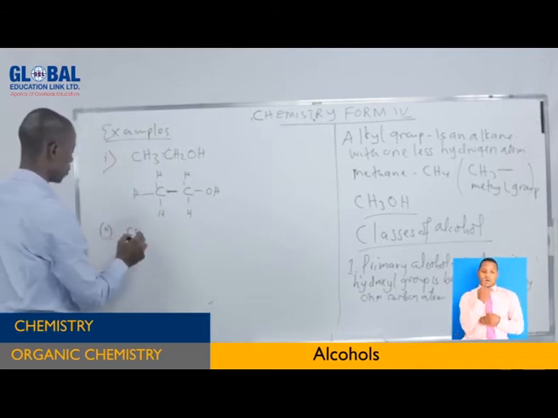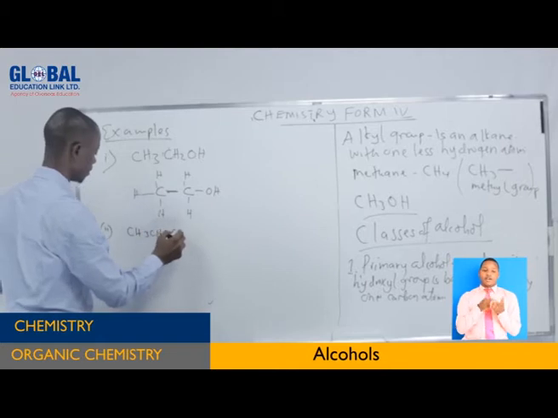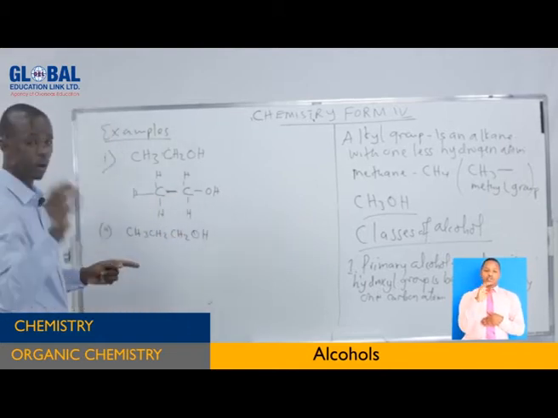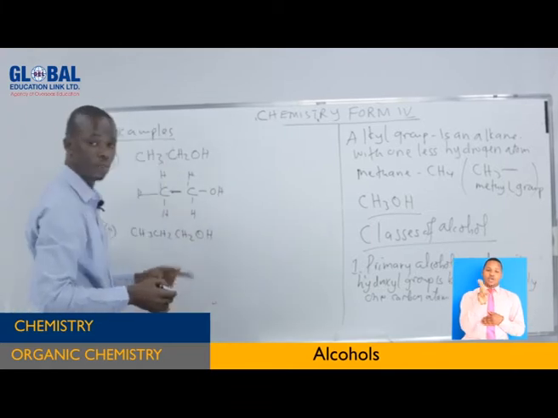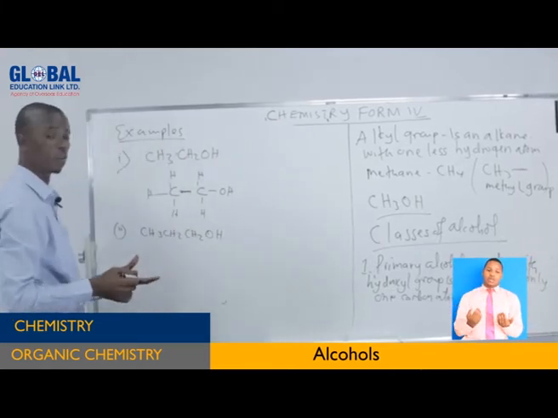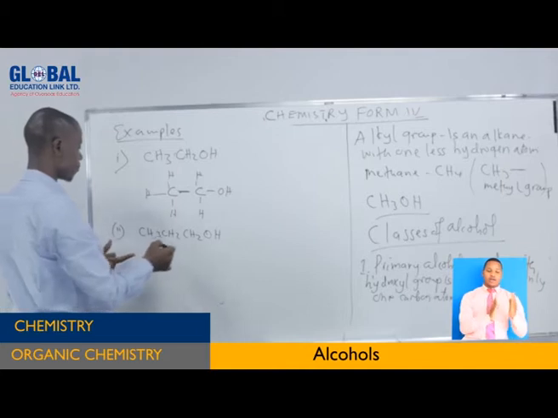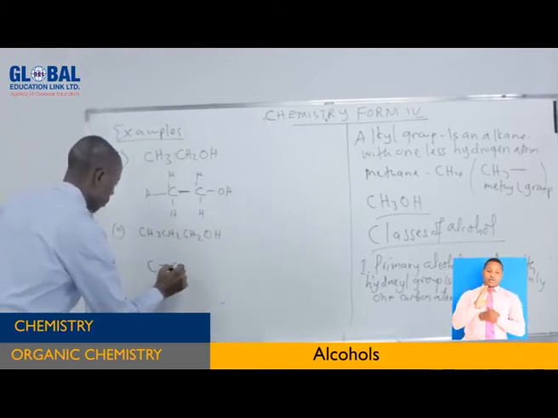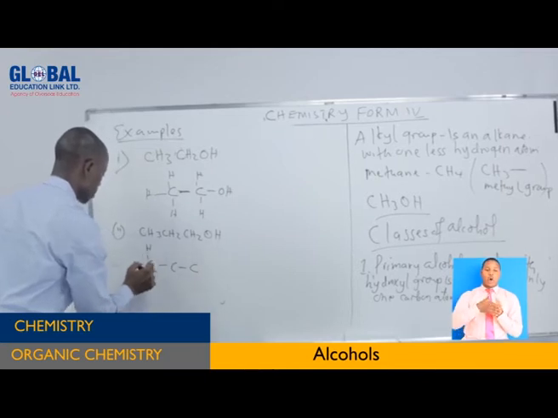Example number 2, we have this one. This is called ethanol. We are going to see the homologous series of these alcohols in a few minutes. So this carbon, if we write it in open structure, it is like this.